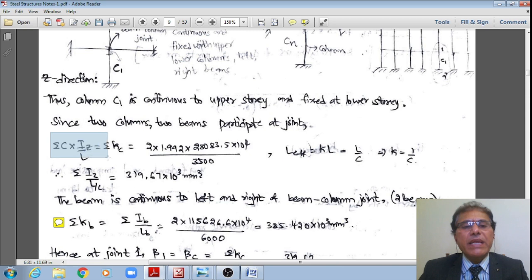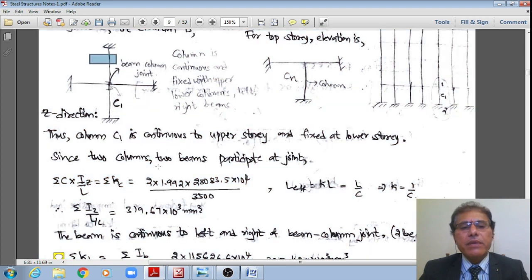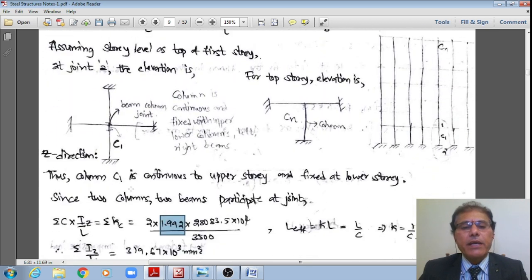the summation of all these stiffnesses of the columns. There are two columns, because you please see that right at this joint, this column is further continuing in the top. Therefore, two columns are there at this joint, multiplied by, for the column, this correction factor 1.992, which we have just calculated.